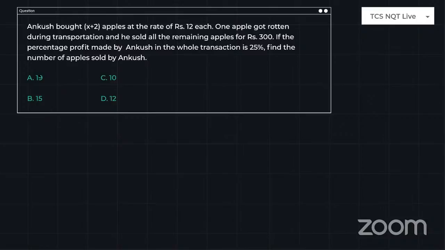Yes, guys, please let me know in the chat. Good to go. Can I go with the explanation? Everything fine till now? I want to listen from you guys. Why? Because you guys need to understand what we are telling you, right?